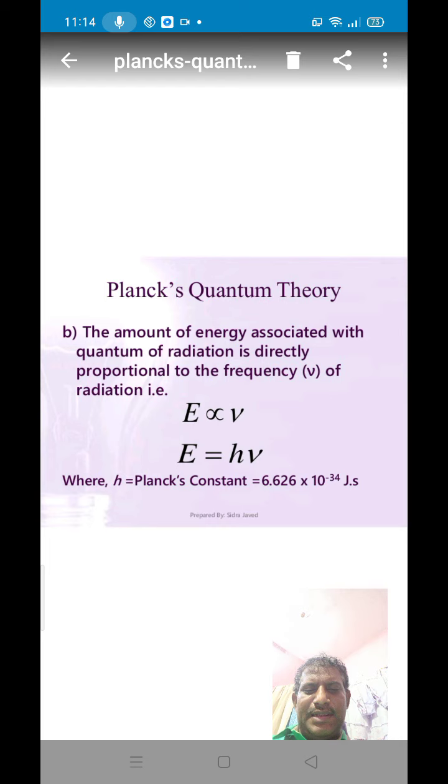E represents the energy of the radiation and nu represents the frequency of radiation. Therefore, E is directly proportional to nu. E is equal to some constant h into nu, where h means Planck's constant. In joules, h is equal to 6.626 into 10 to the power minus 34 joule second, or 6.626 into 10 to the power minus 27 erg second.